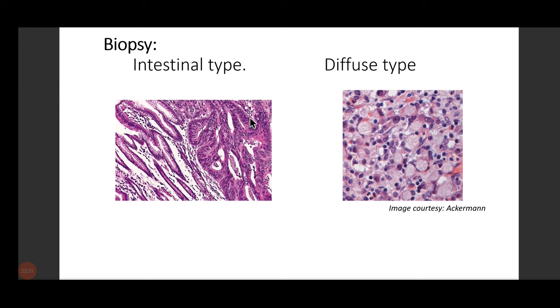Now, can anyone tell me what are the special stains for mucin? How do we decide? On H&E staining, we don't decide that these are mucin. We need to do some special stains. Some more. Alcian blue is right. Yes, mucicarmine. Yes, PAS. Even colloidal iron is also done. Okay. What is mucin?